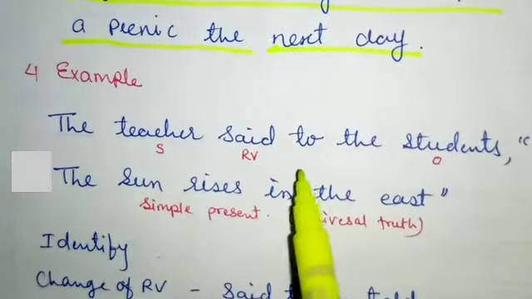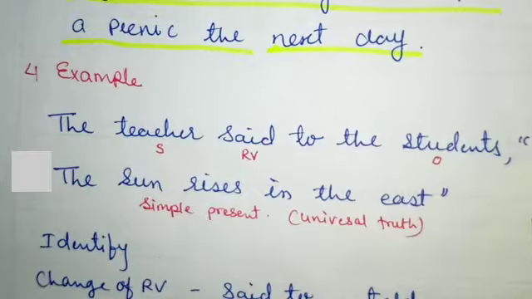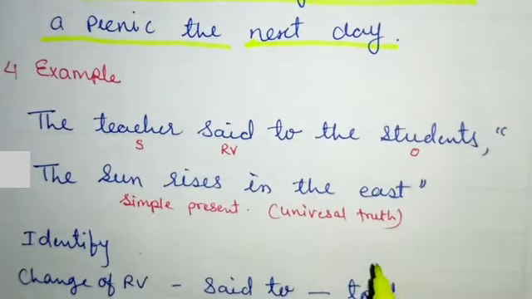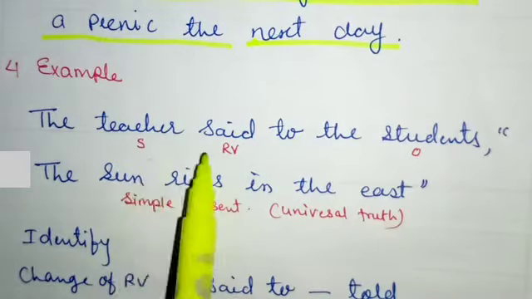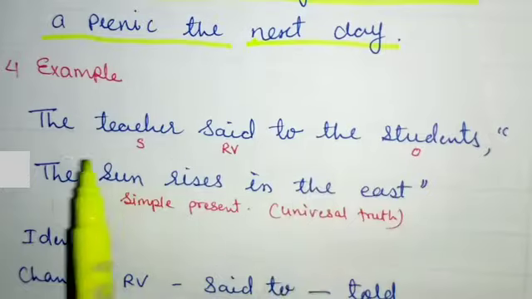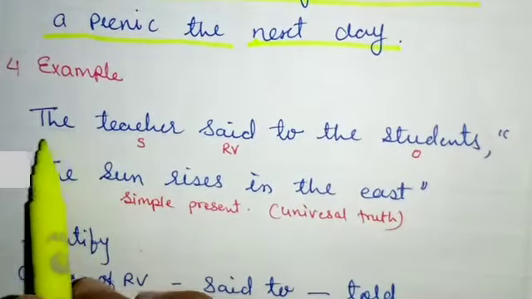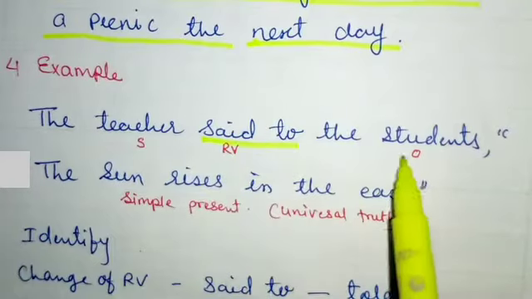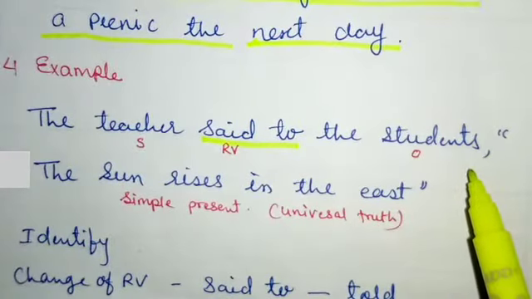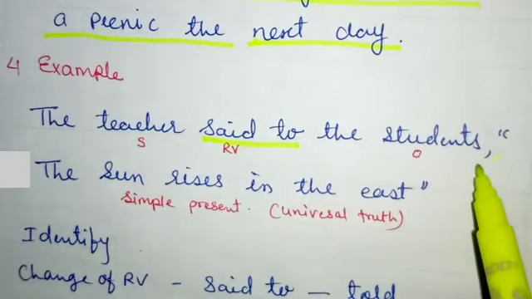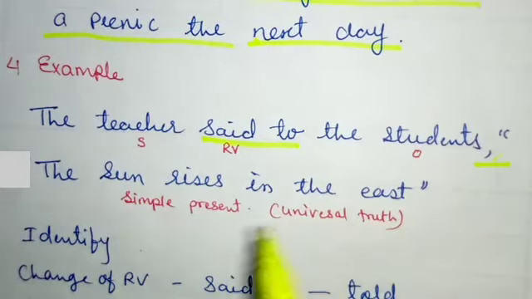The teacher said to the students, "The sun rises in the east." Now let's start solving it. First of all, we have to recognize the subject, reporting verb and object in the sentence. The teacher is the subject, said to is our reporting verb and students is the object. We will remove the commas and in place of them we will apply the conjunction that.